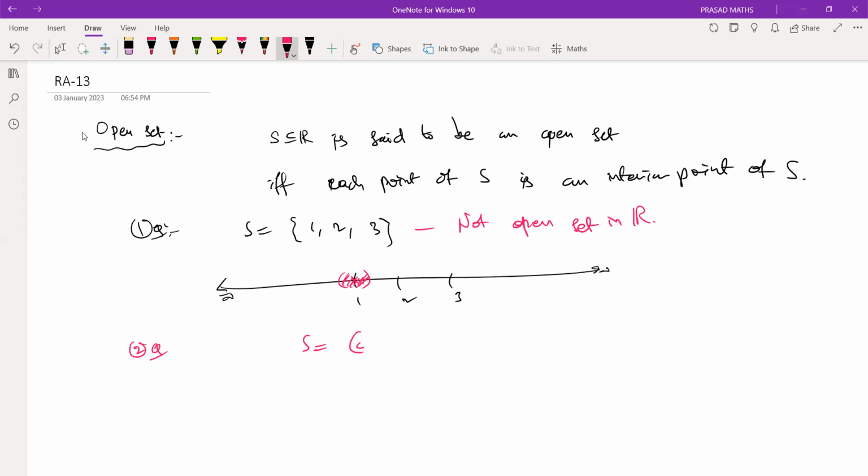Suppose you take this. Is it open? Yes. You start with any point which is inside. What is my definition? Take any point of S. I'm not interested in these points. What I'm interested in is a point which is inside S. Is it an interior point? Yes. We find some neighborhood inside the set. So every point that you take is an interior point of the set. Therefore, it's an open set.